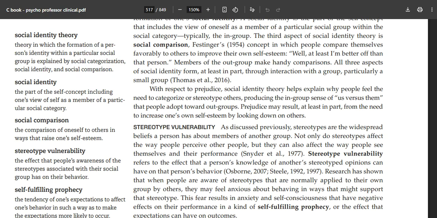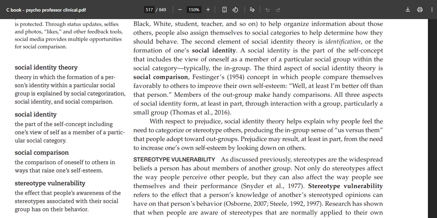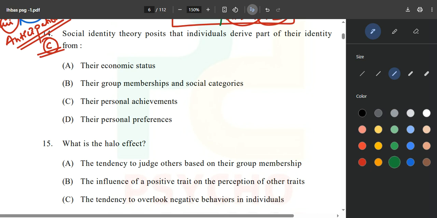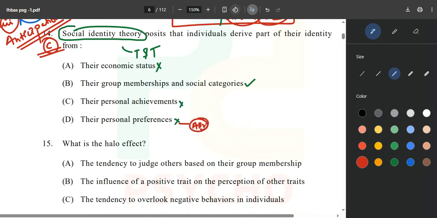It is important. Social identity theory, given by whom? Now you will try to find out who has given this. You just need to come up over here, and it is given by Tajfel and Turner, 1986. So now this becomes very easy. Social identity theory is given by Tajfel and Turner. Their economic status? No. Their group memberships and social categories? Yes. Their personal achievements? No. Their personal preferences? No. We can also relate this to attribution, personal preferences, but we will not do that right now because that would not be very appropriate as per the recent context.